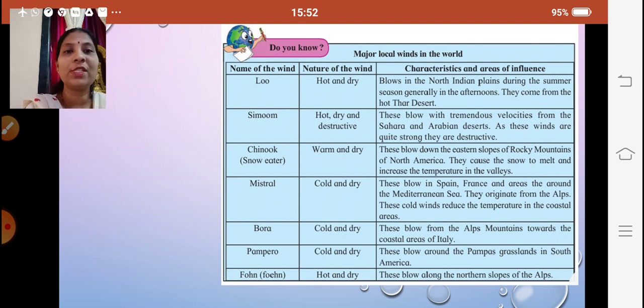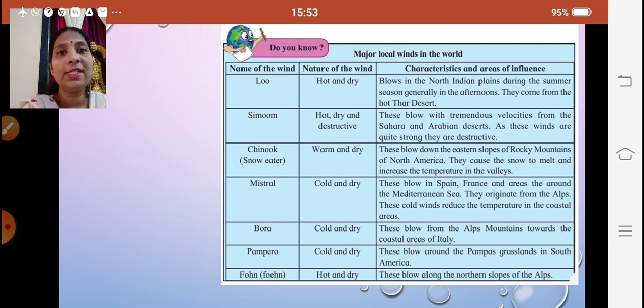Mistral, it is cold and dry, and these blow in Spain, France and areas around the Mediterranean Sea. They originate from the Alps, and these cold winds reduce the temperature in the coastal areas. So the Mistral winds are cold and dry local winds which blow in Spain, France and around the Mediterranean Sea. They originate from the Alps, and since the temperature falls in the coastal areas, they are cold.